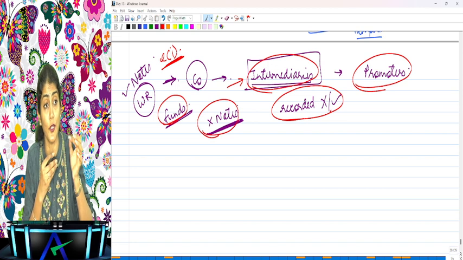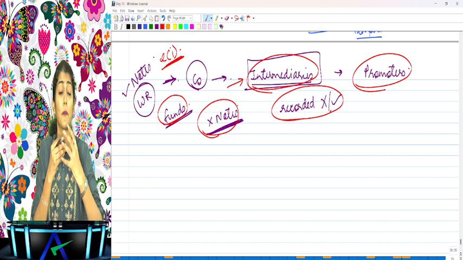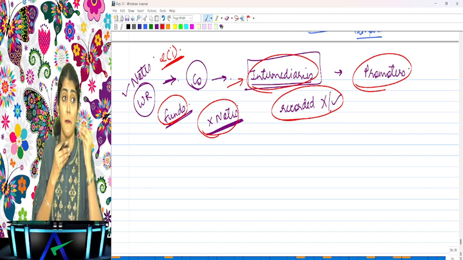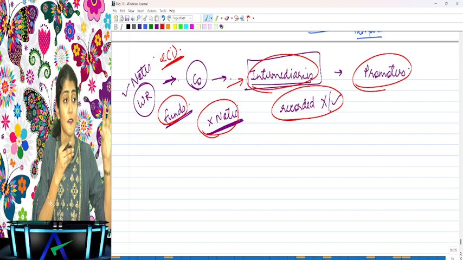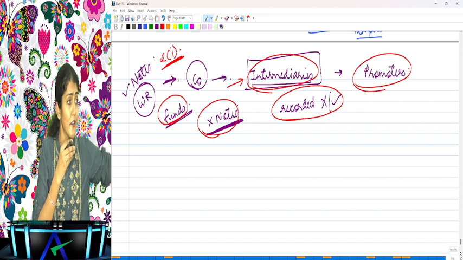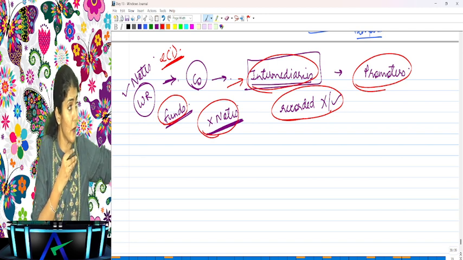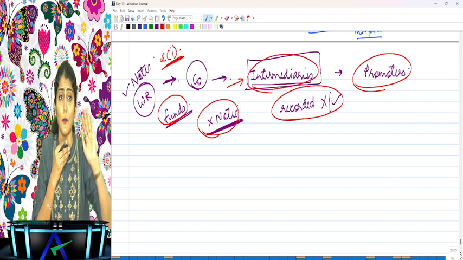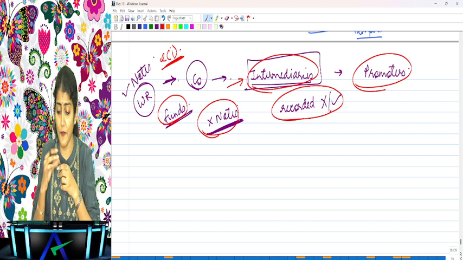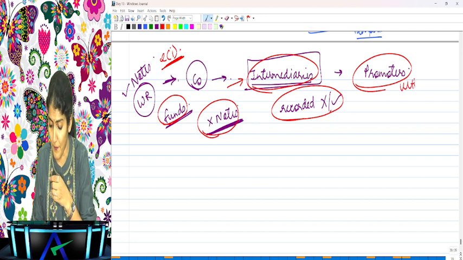So even what you have to report, whether the auditor has obtained the written representation from the management that other than as disclosed in the notes to account, no funds have been advanced to the intermediary, with an understanding that further it will be used for the ultimate beneficiaries or the promoters of the company. Are you getting this one, everyone? Okay.